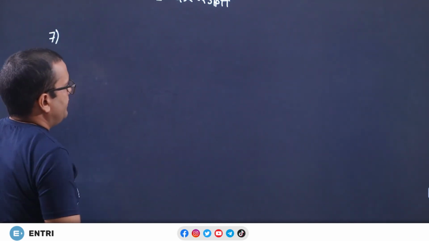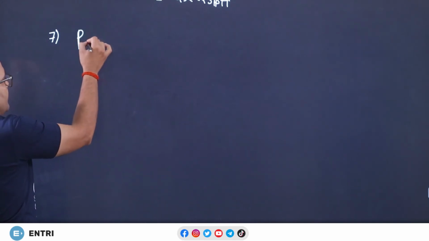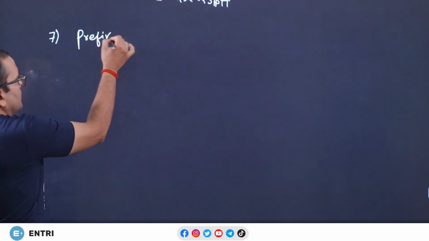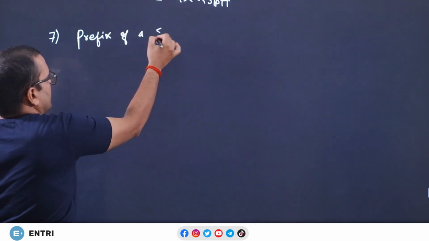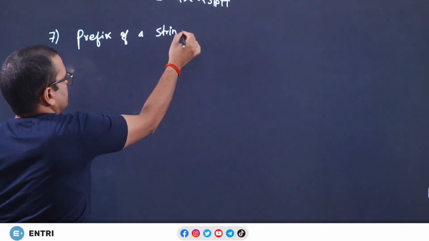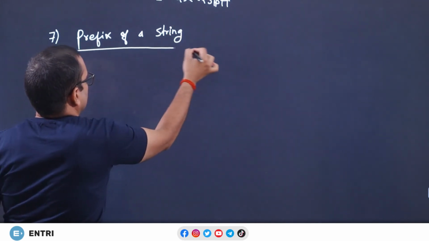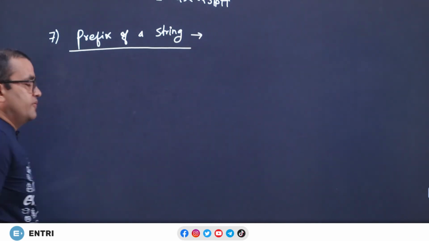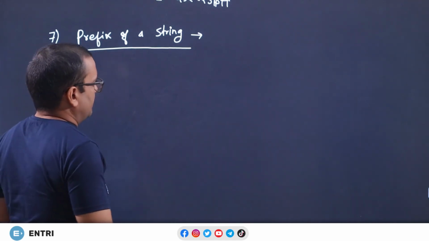Number 7, that is prefix of a string. Let's take one example.